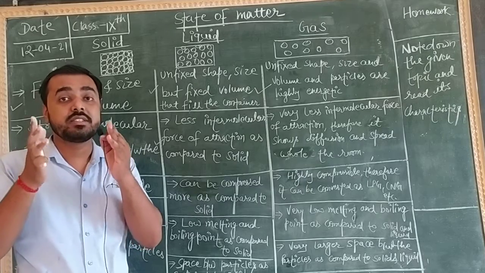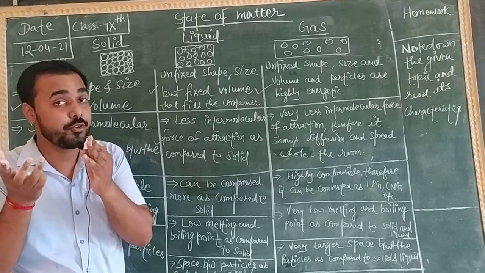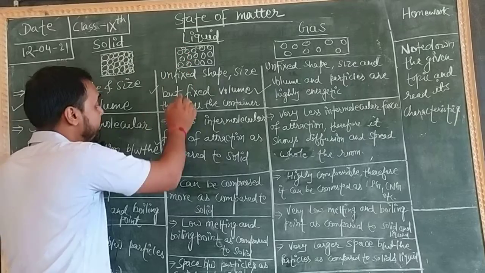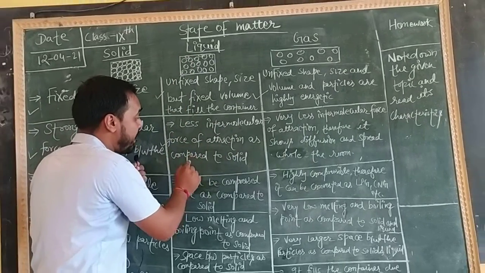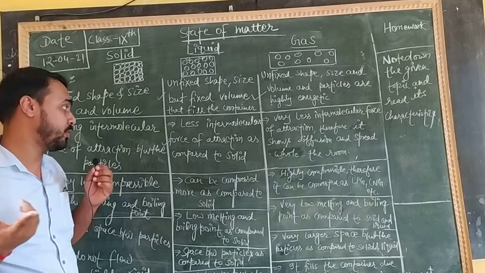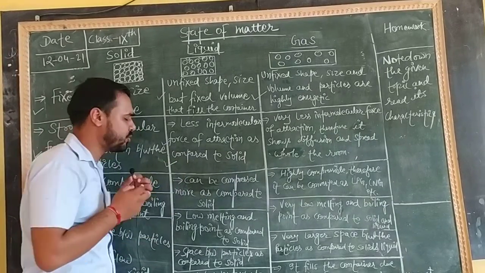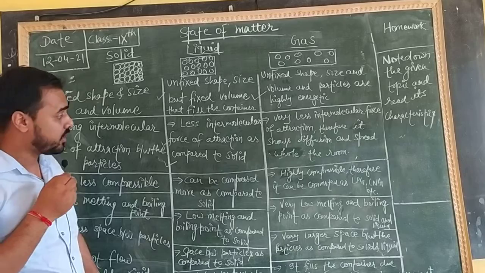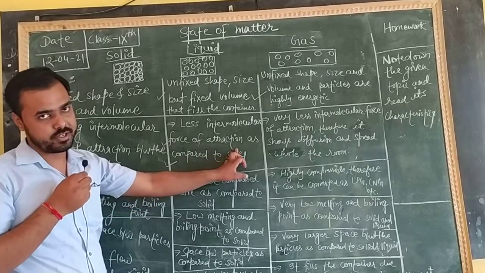We observe that the shape of the balloon changes easily. Why? Because the intermolecular force between the particles of the liquid is less, and just because of it, they change their shape and size very easily. The reason is less force of attraction.